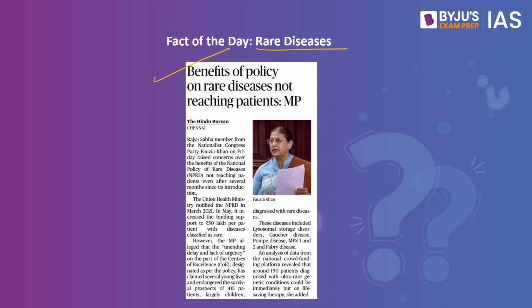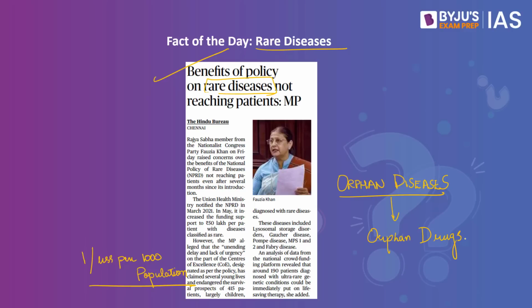There is not a single universally accepted definition for a rare disease. But the World Health Organization defines a rare disease as a lifelong disease or a disorder with a prevalence of 1 or less per thousand population. Another point to note here is that they are often termed as orphan diseases. Why? Because the pharmaceutical companies were not ready to invest and develop drugs for them because of the low prevalence. And that is why the drugs used to treat or manage rare diseases are also known as orphan drugs.